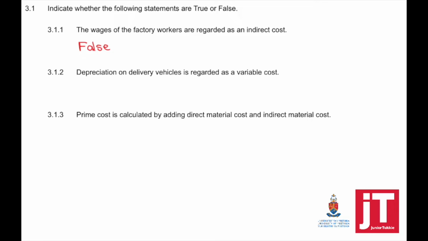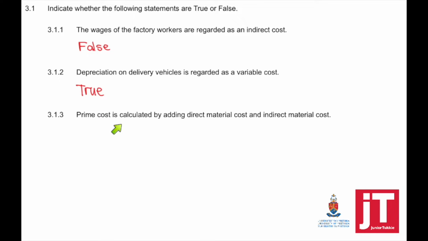Question 3.1.2. Depreciation on delivery vehicles is regarded as a variable cost. This is true because delivery vehicles, with depreciation calculated on that, will form part of my selling and distribution cost, which forms part of the variable cost.